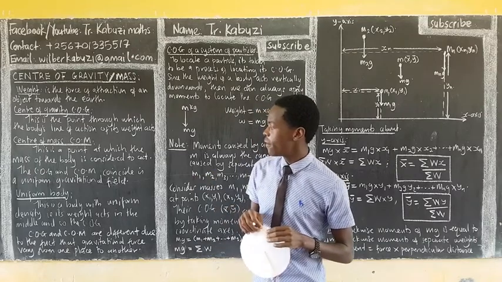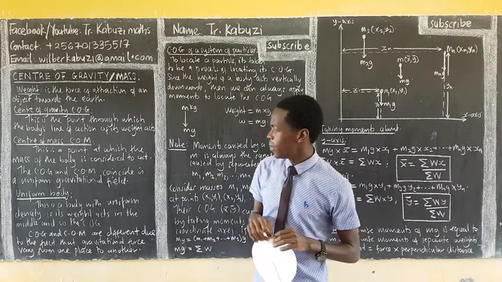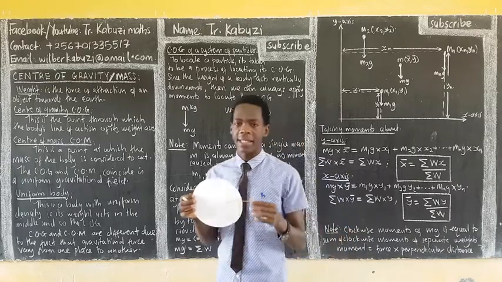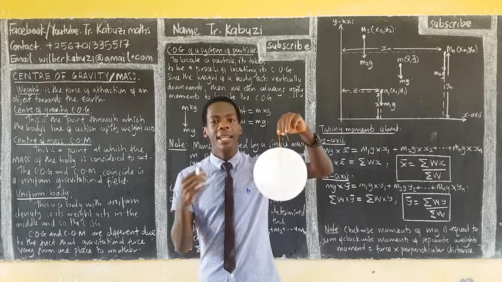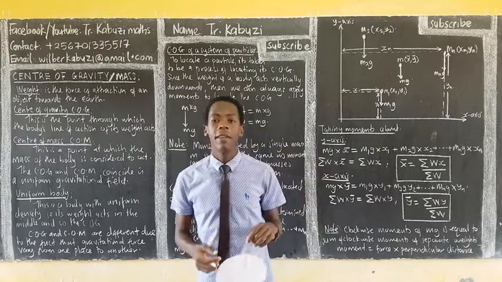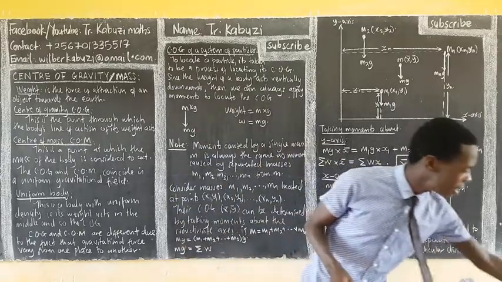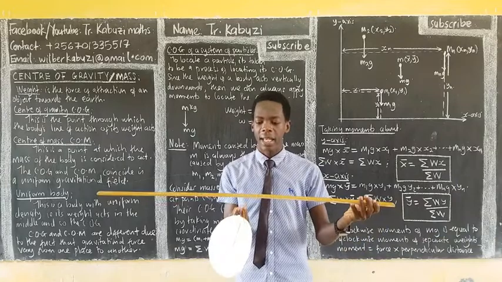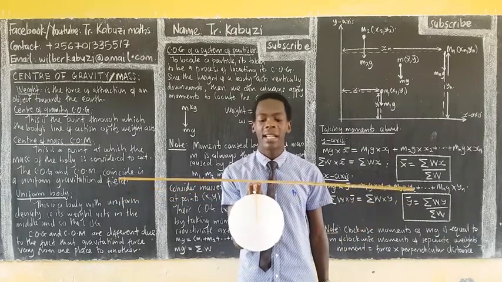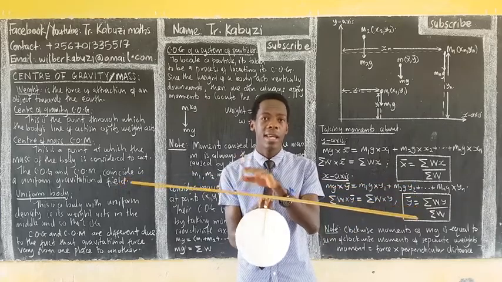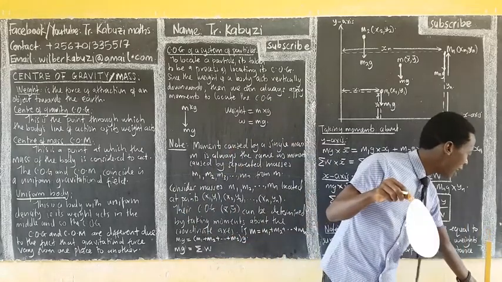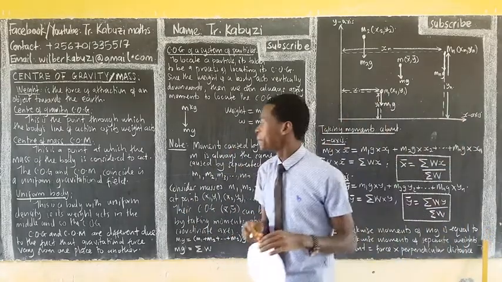Then the uniform body: this is a body with uniform density, i.e. its weight acts in the middle, and so the center of gravity is like this. Now this one is a uniform body. Its center of gravity is going to act in the middle of that. Even if I have a rod, when this rod is uniform, its center of gravity is always acting in the middle. It's balanced on both sides. This one is a uniform body, as we saw in uniform rods. Now this is a uniform lamina. This one we call a lamina.